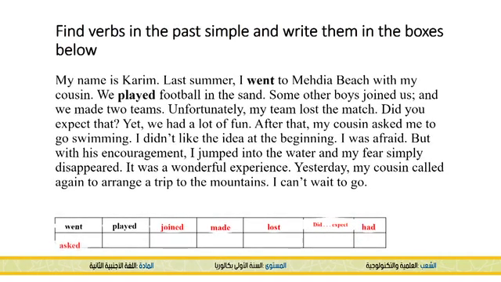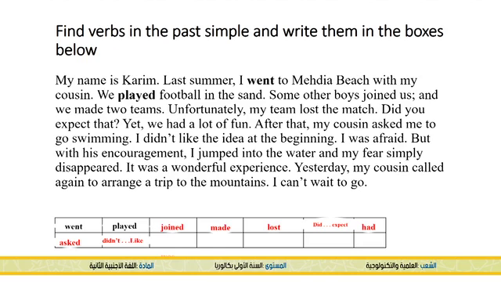We have didn't. I didn't like the idea. We have was. I was afraid. We have jumped. I jumped into the water. And we have disappeared, my fear simply disappeared. We have also was, and as we saw before, it was a wonderful experience. And the last one we have called. My cousin called again to arrange a trip to the mountain. So these are the verbs that we have in the text that refer back to the past.